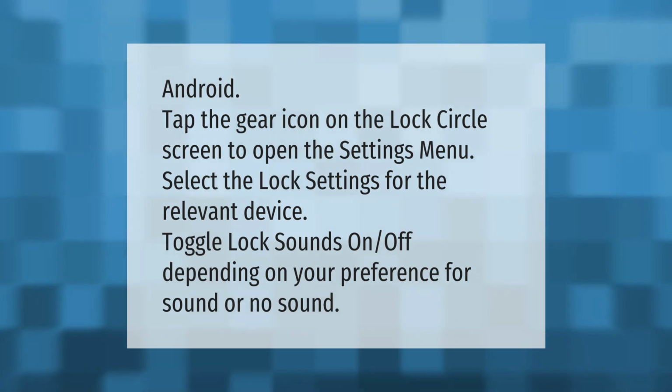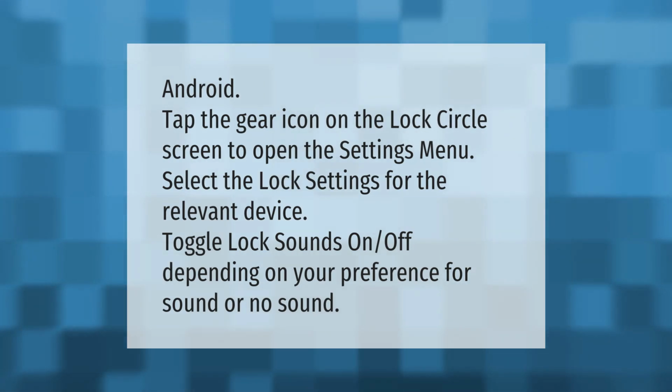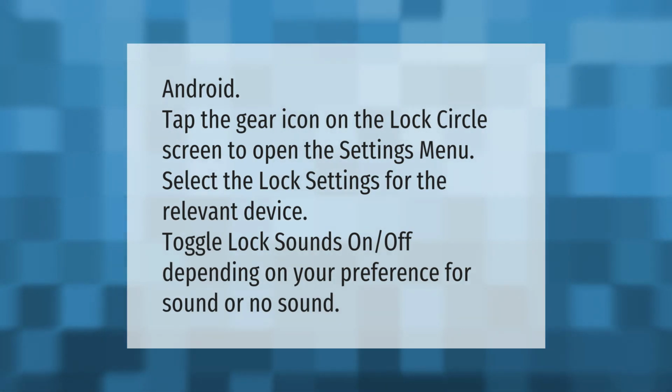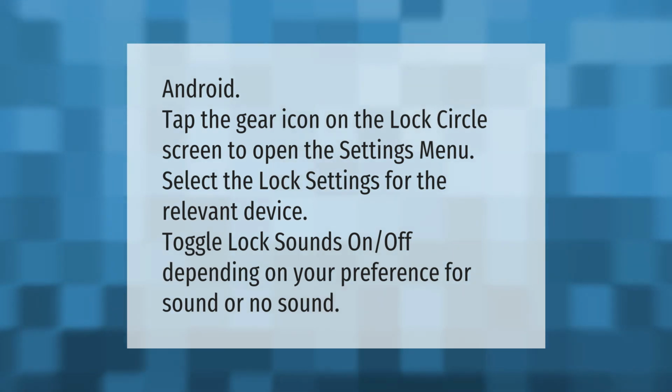Android. Tap the gear icon on the lock screen to open the settings menu. Select the lock settings for the relevant device. Toggle lock sounds on or off, depending on your preference for sound or no sound.